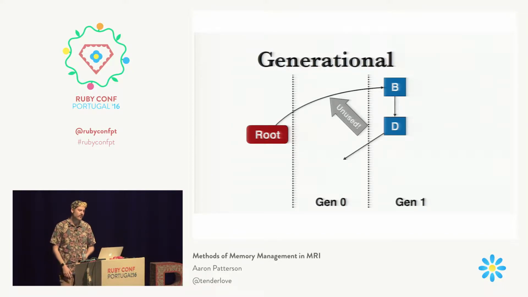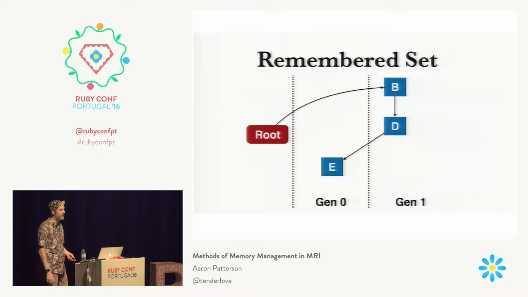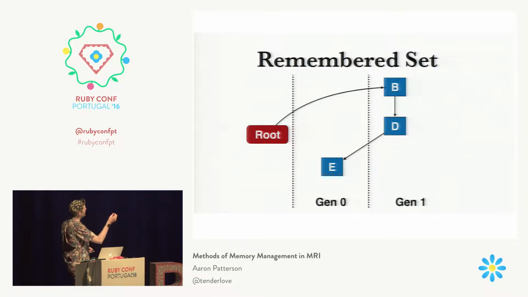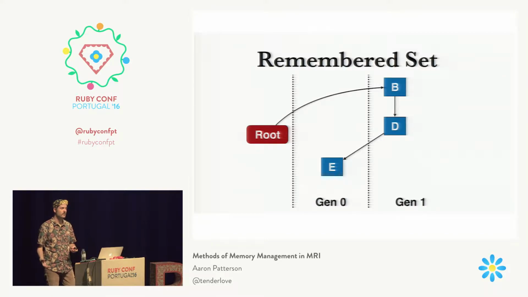The way that we deal with this is we use a thing called write barriers. All a write barrier is, is a piece of code that gets executed when an object is written to. So when that arrow is written to D, we have a piece of code that remembers that D was written to. And we put D into what is called a remembered set.